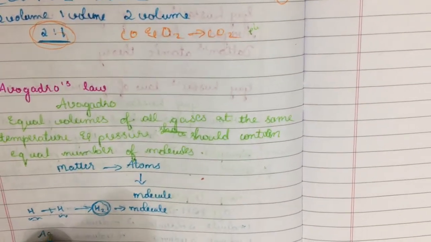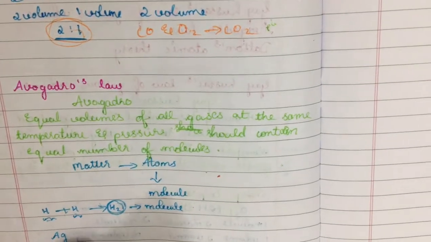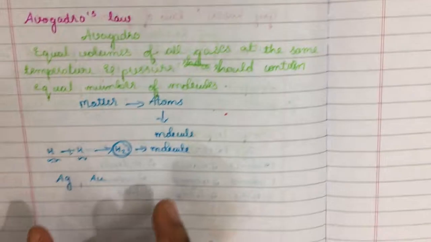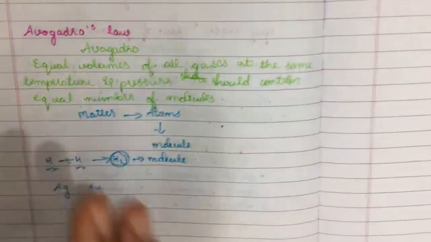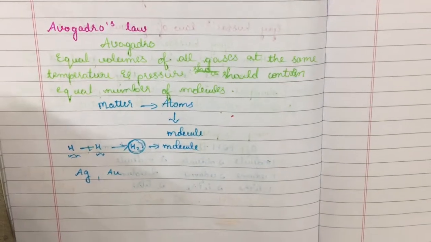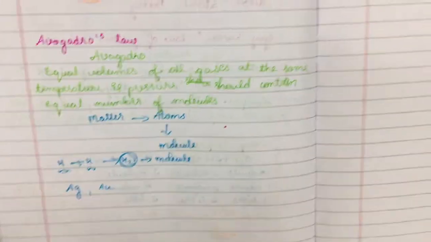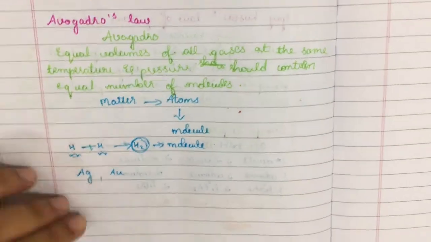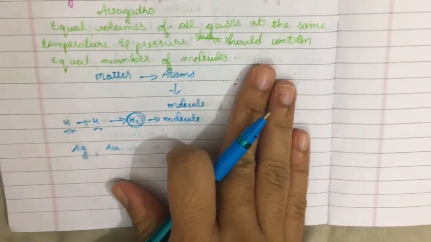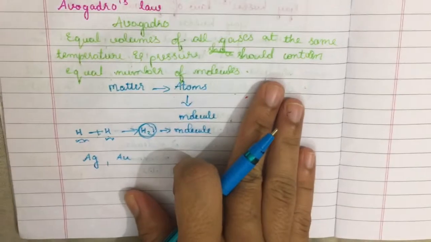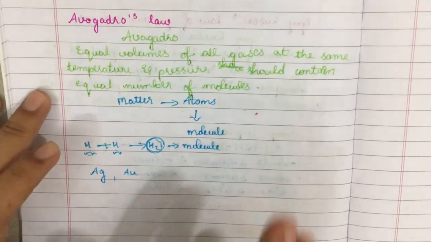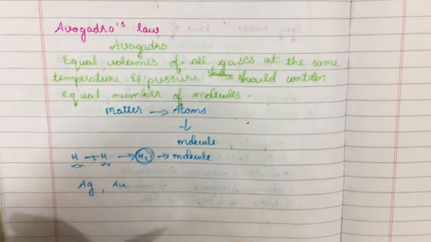We can take another example. Ag is one atom. Au is another atom. These are all examples of atoms. So atoms, when they combine with each other, form a molecule. So what does Avogadro's law state? Equal volumes of all gases at the same temperature and pressure, provided the temperature and pressure are the same, will always contain an equal number of molecules.